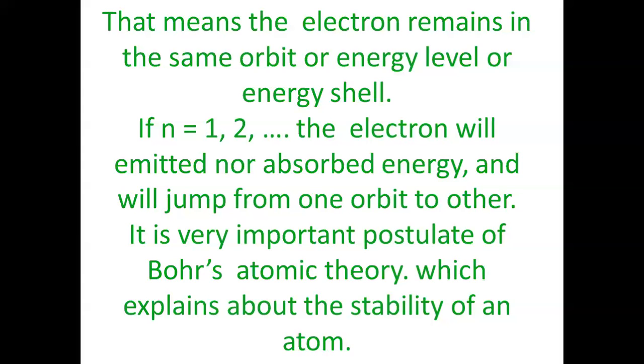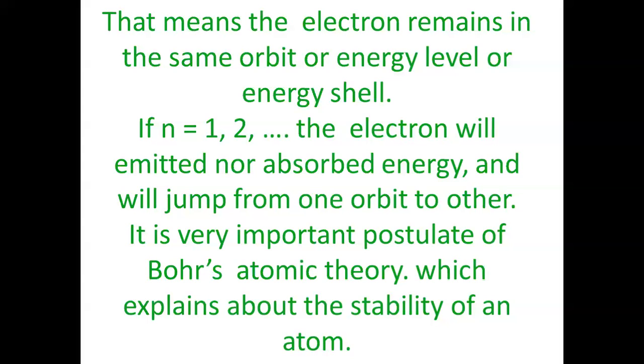So as the electron is away from the nucleus, it will have more angular momentum. This is called quantization of angular momentum. Therefore, two postulates of Bohr's theory are very important to explain the stability of an atom.